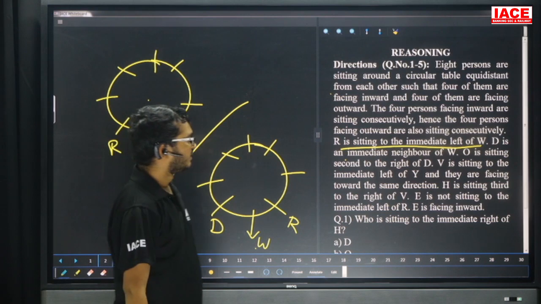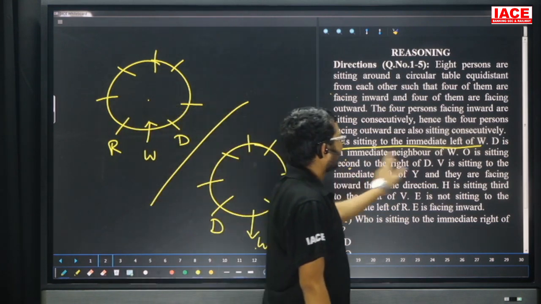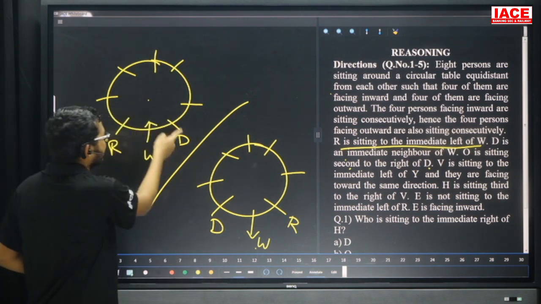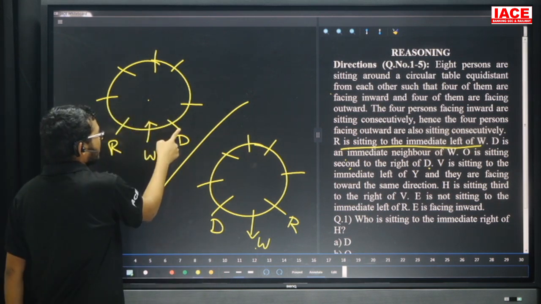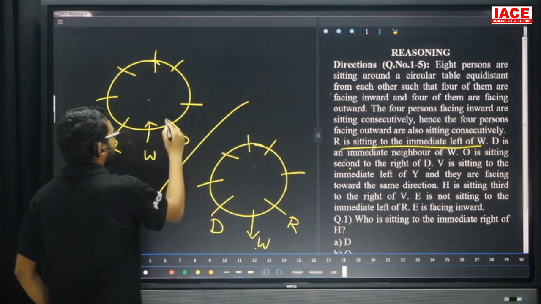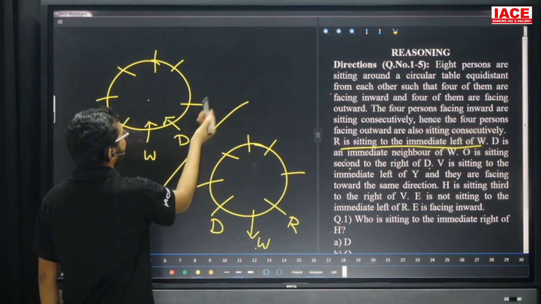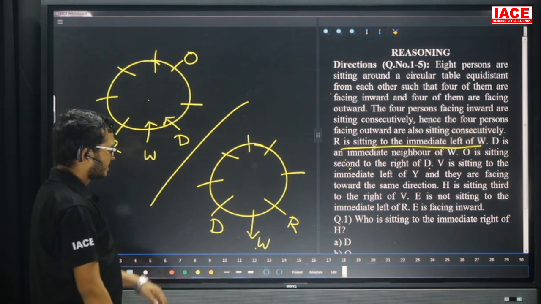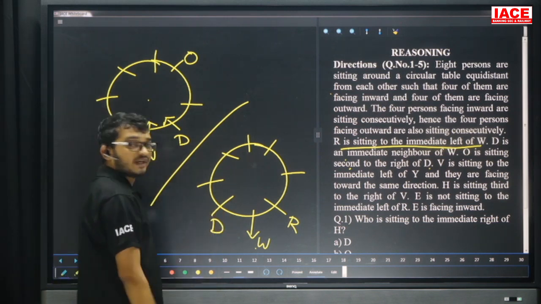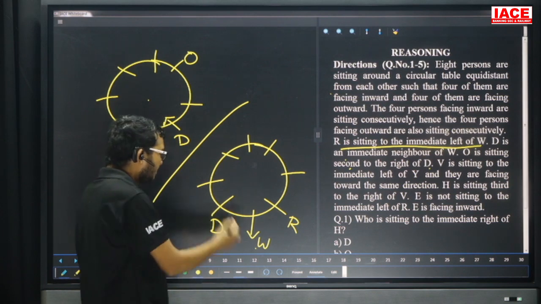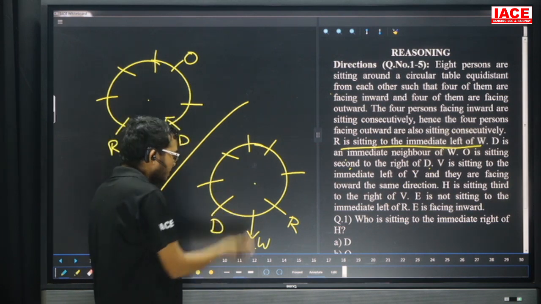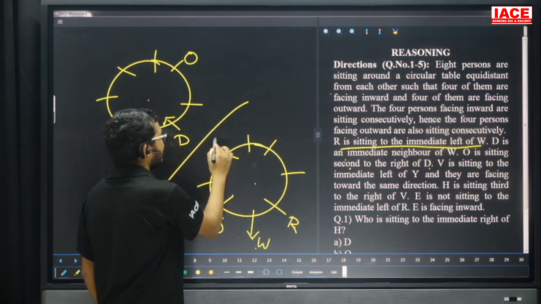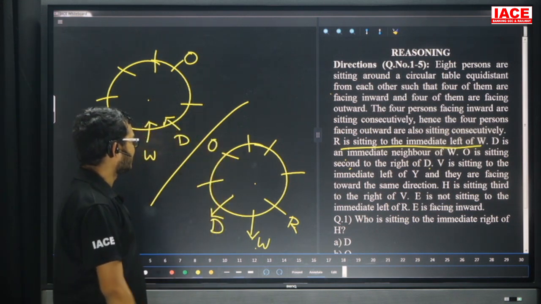Next point. O is sitting second right of D. We don't know whether D is facing in or out. If D is outside, first right, second right, O, no chance. Then D is inside, and the second right is O. Suppose in this case also O is sitting second right of D, but we don't know whether D is facing in or out. If D is inside, no chance. Then D is outside, and the second right is O.